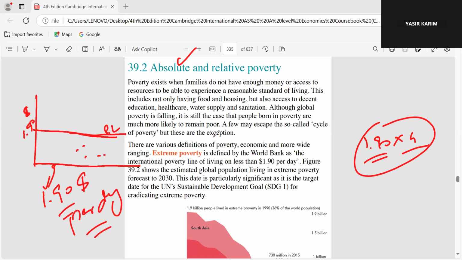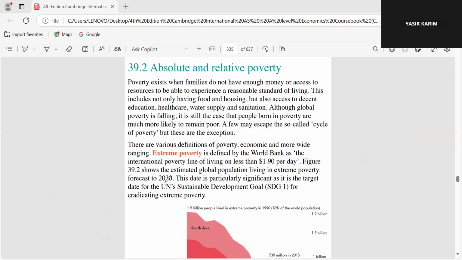So extreme poverty, as defined by the World Bank, is the international poverty line of living on less than $1.90 a day. Okay, done.